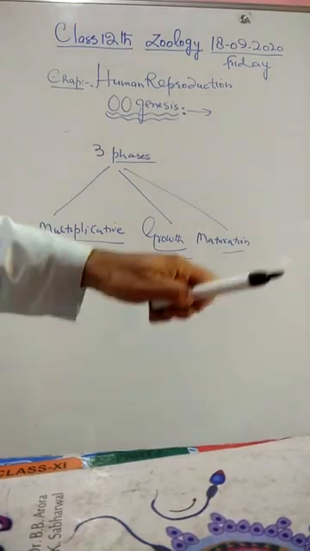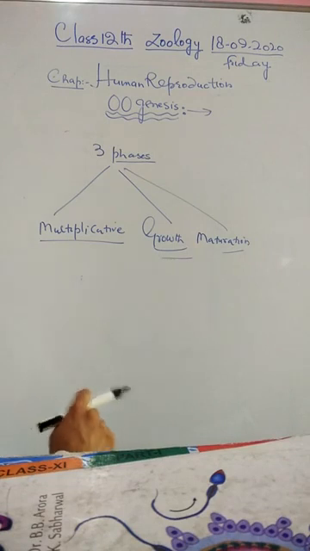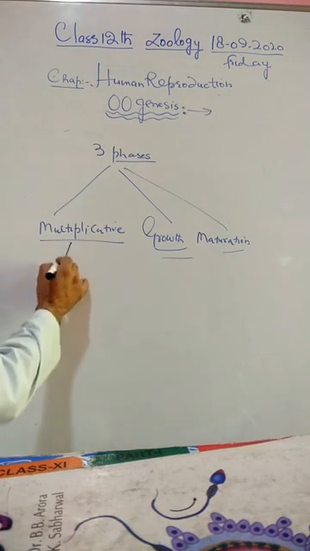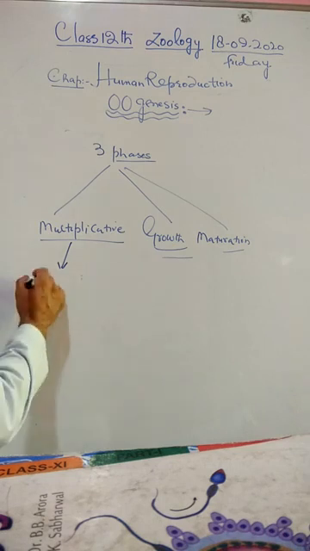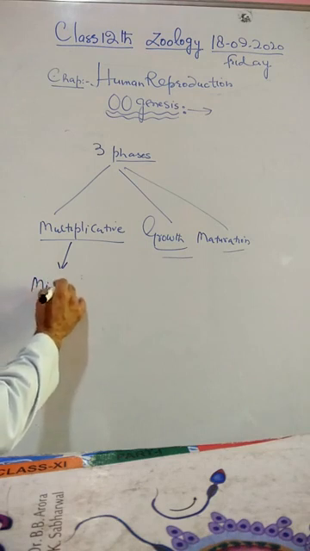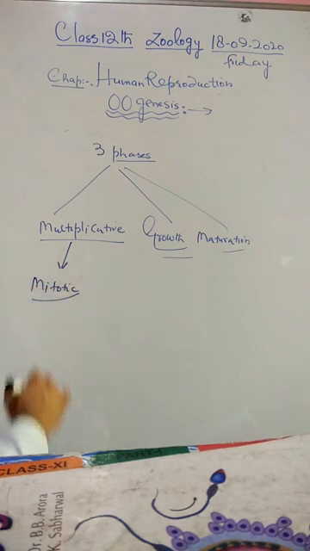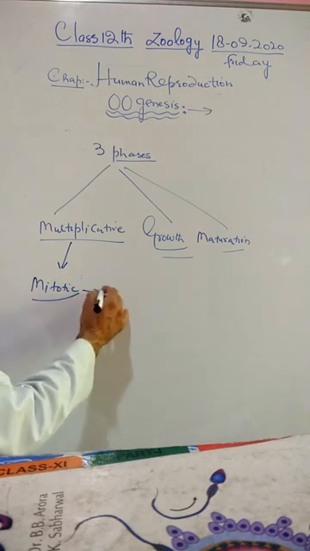My dear students, in continuation to the process of oogenesis that takes place in three phases. The first phase is the multiplicative phase, second is the growth phase, and the third is the maturation phase. In the multiplicative phase, primary germ cells, larger in size and having large nuclei, of the germinal epithelium of the ovary undergo rapid mitotic divisions to form groups of diploid egg mother cells.